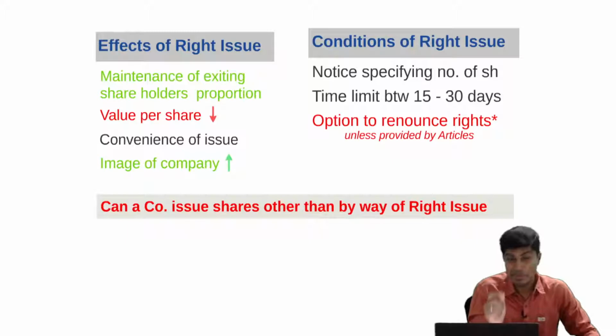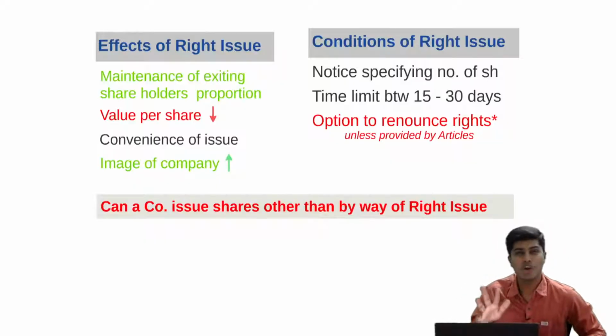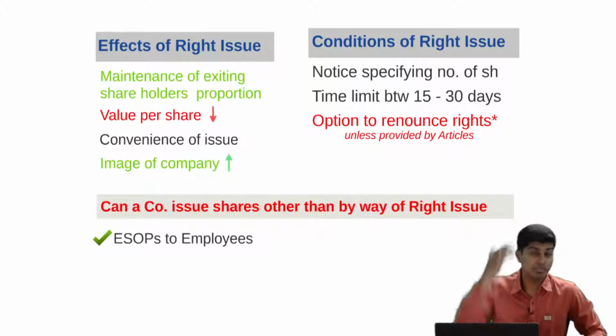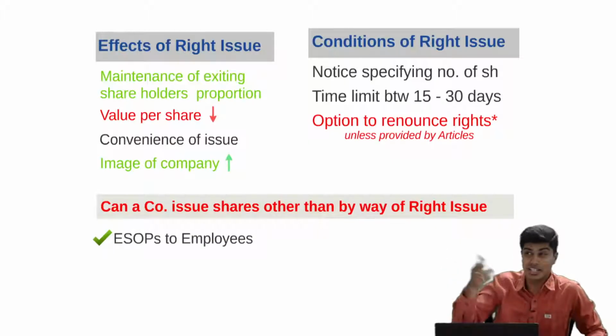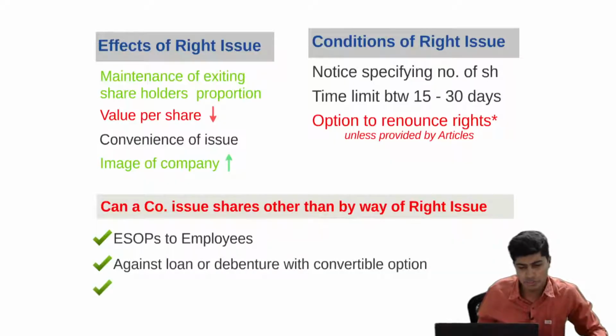A company can make a share issue to outsiders without a right issue if such shares are issued by way of employee stock option plans, or are converted. Previously, we had issued convertible debentures, and against those debentures we are issuing shares, either for government or any other loan or debentures that we have previously issued.